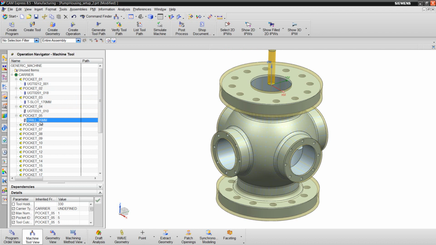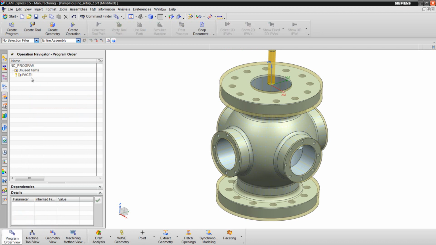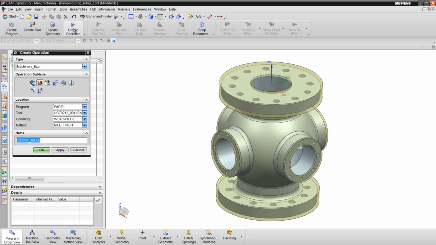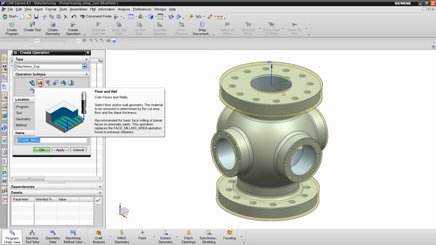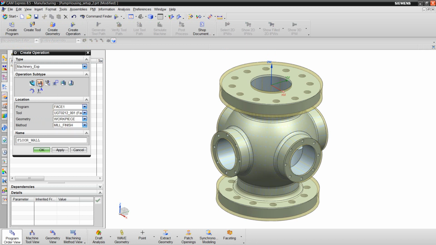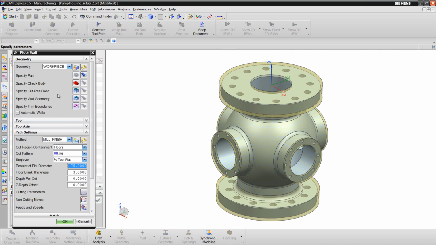Let's get started. I'll switch back to the program order view. I have already identified my operation as face 1. Create operation. Choose the floors and walls module. Program group is face 1. Using the face milling tool, workpiece geometry, and mill finish. First, select the face that is to be machined. Cut area floor.